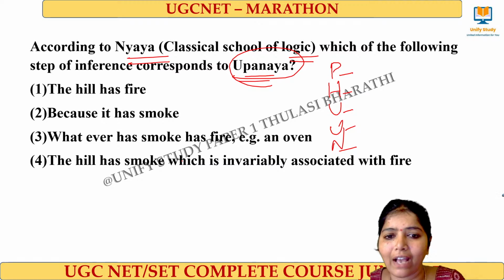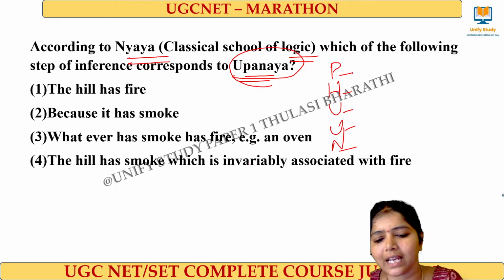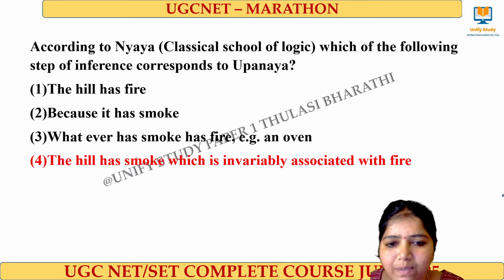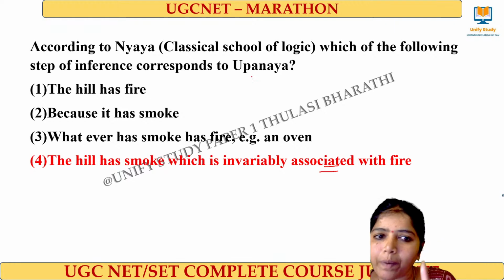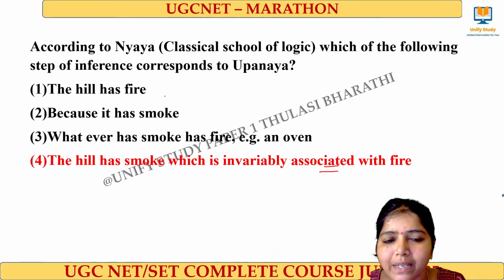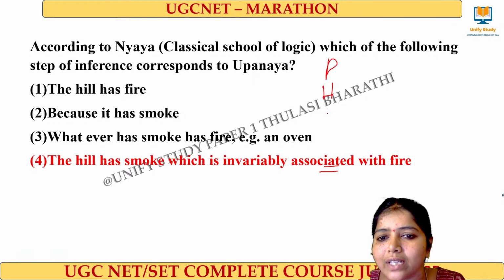Very good. I have clearly written it; after also, you should not do it wrong. Pratijana, Hetu, Udaharana, Upanaya, Nigamana. Yes, the right answer for this question is the hill has smoke, which is invariably associated with fire. It is Upanaya. Then what about the other statements? What is Pratijana? What is Hetu, Udaharana, Upanaya and Nigamana?